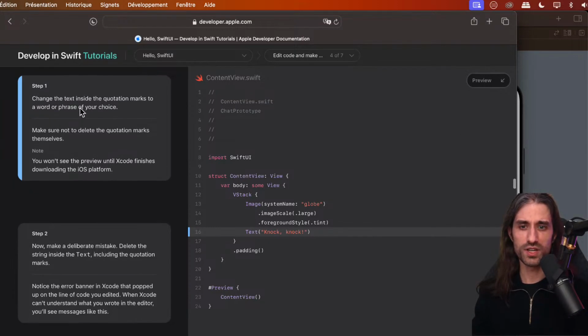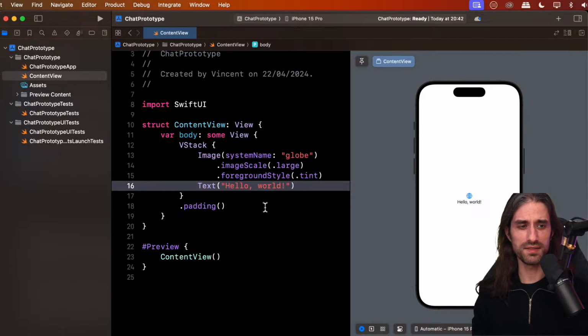So step one, we change the text inside the quotation marks to a word or phrase of your choice. Make sure not to delete the quotation marks themselves. Note, you won't see the preview until Xcode finishes downloading the iOS platform. So if you are just downloading and launching Xcode for the first time, you won't see the preview until you've installed the iOS platform, because remember, you need to download it separately after having installed Xcode.